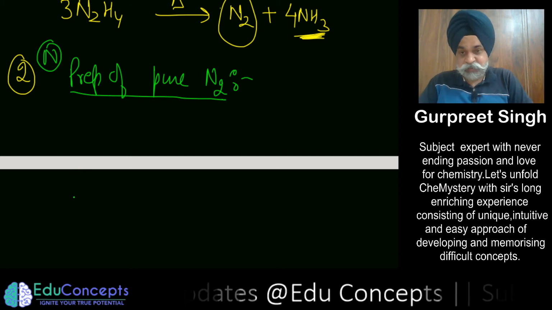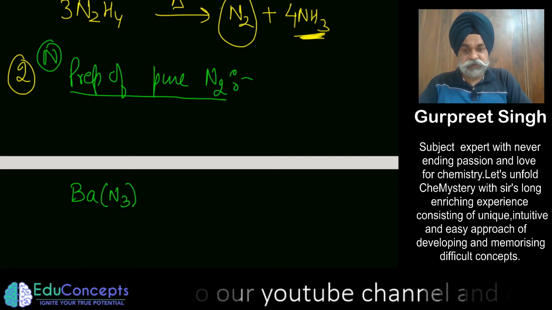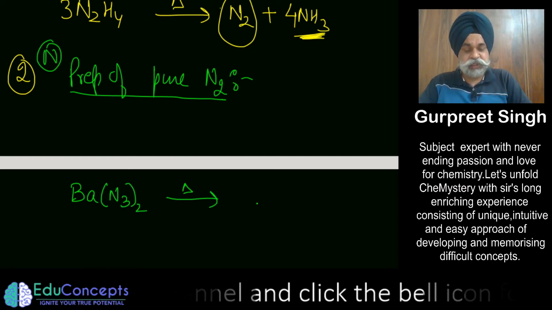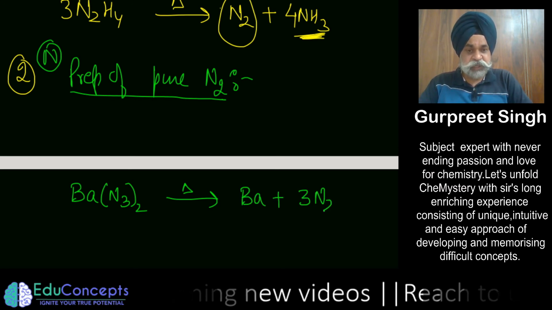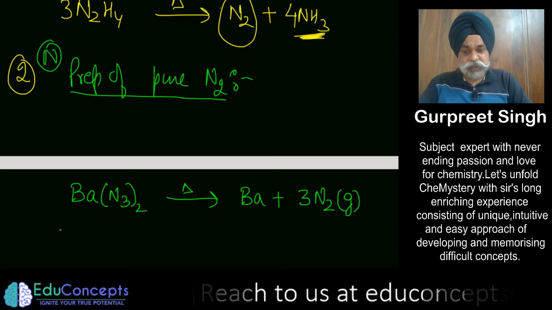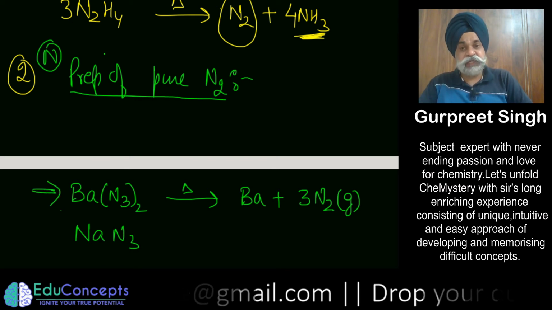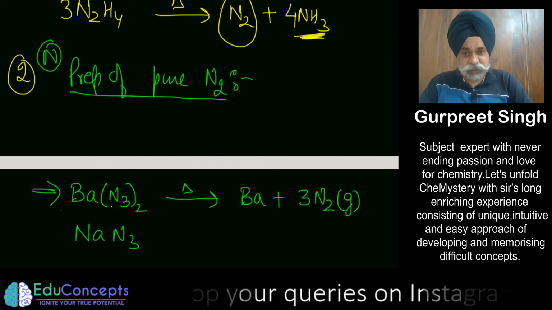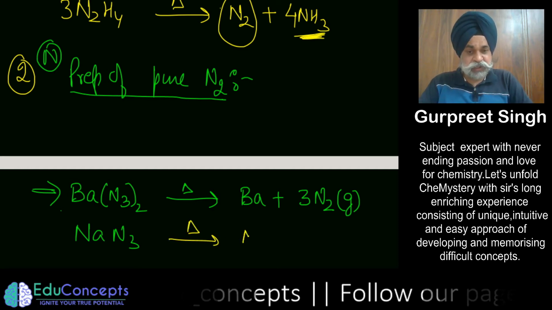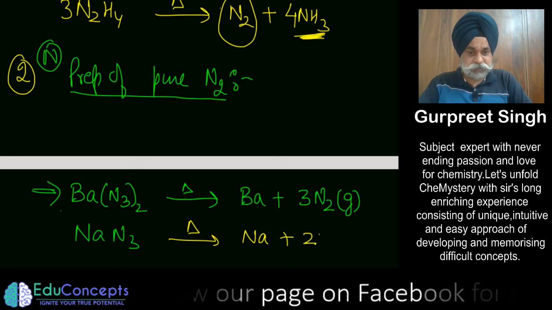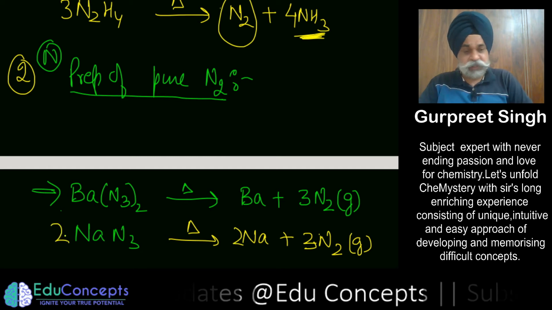If you want to make pure nitrogen, the best way is to take some azide. So what are these azides? Like barium azide. If you simply heat this barium azide, what you end up getting is barium along with nitrogen gas. So this is one of the ways. Or you may also take sodium azide. This particular reaction is given in NCERT. So I will touch some details of this topic also. This sodium azide could also produce your nitrogen. To balance it out, you have to place a 2 here.